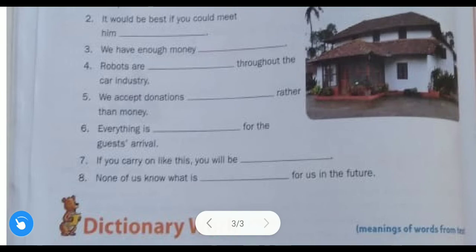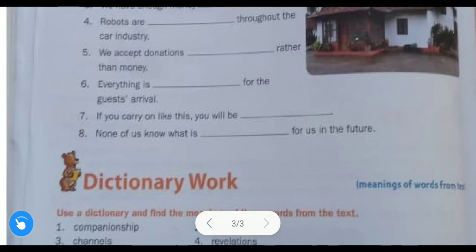If you carry on like this, you will be in trouble. In trouble is the proper right phrase for this sentence. In trouble means in difficulty or in problem. If you carry on like this, then you will be in trouble. In trouble is the proper phrase. After that, none of us know what is in store for us in the future. In store is the right phrase for that.